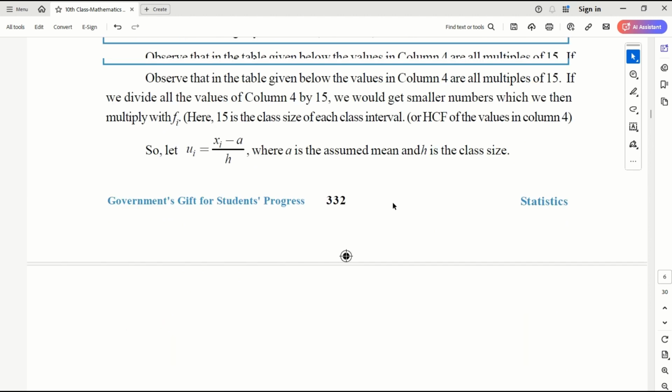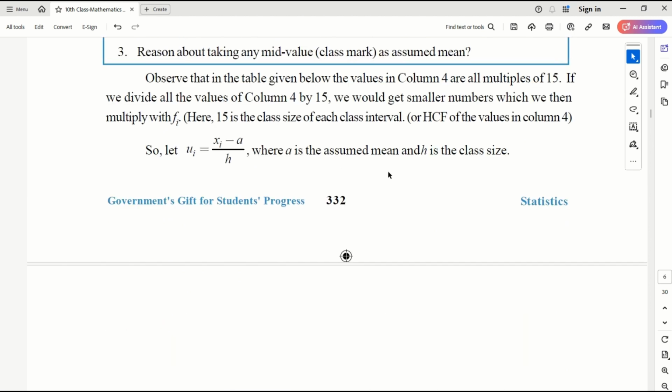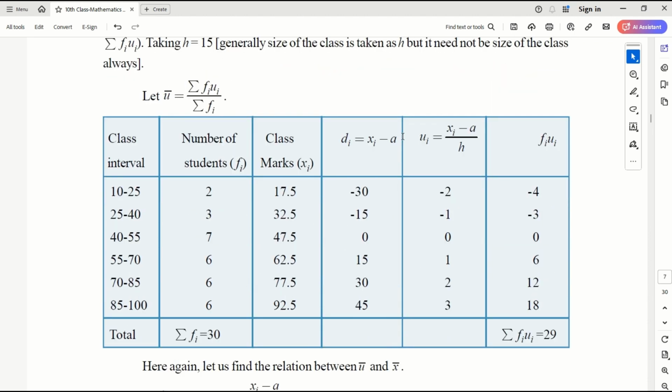Now there is one more method with which we can calculate the mean. So let's see this method directly from the example. We can see this is the given class interval, this is the frequency, and we have the class marks here. We have assumed mean as 47.5, so di is this deviation.